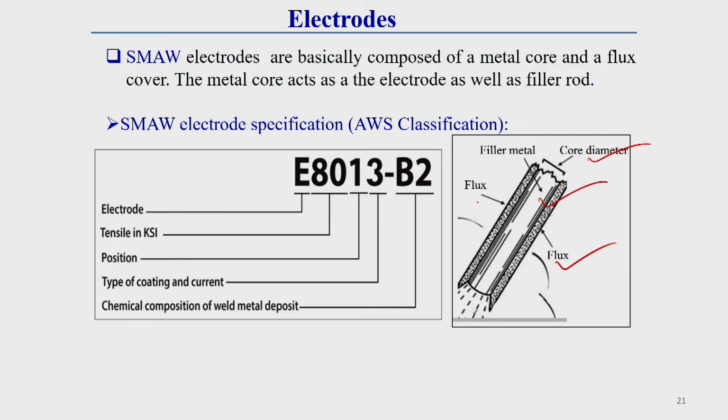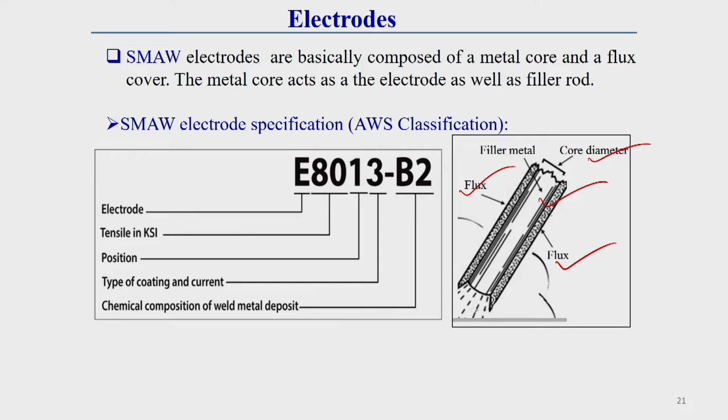This schematic diagram shows the core metal wire through which current is flowing, with the flux cover over it. This electrode is consumable: it acts as an electrode, meaning current passes through it for generating the arc, and it also melts and supplies material to the workpiece.